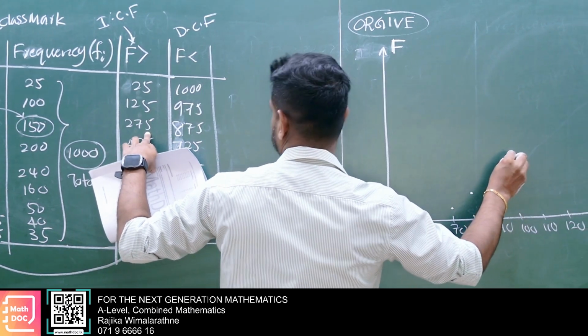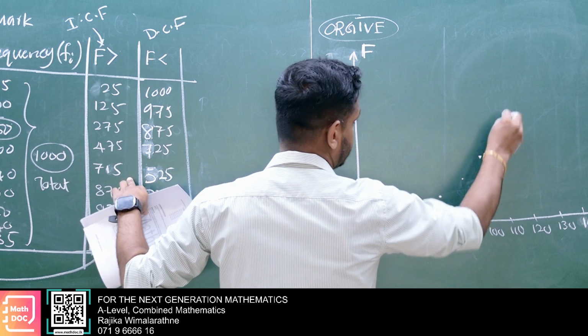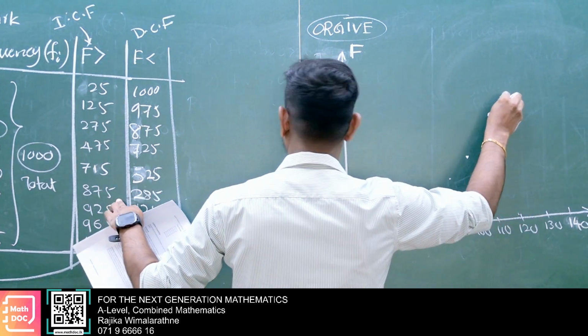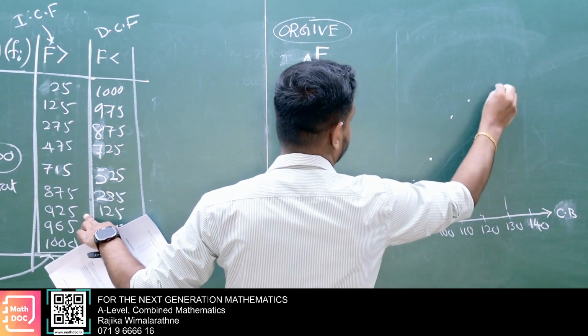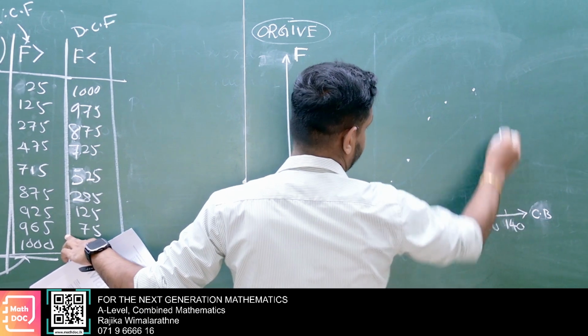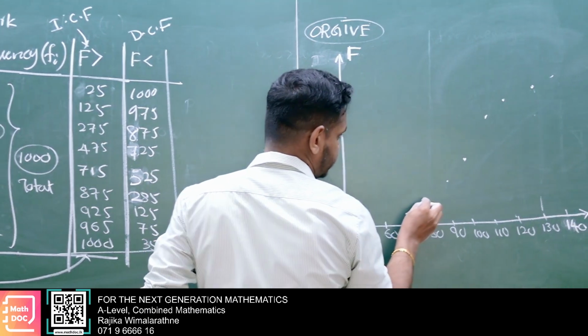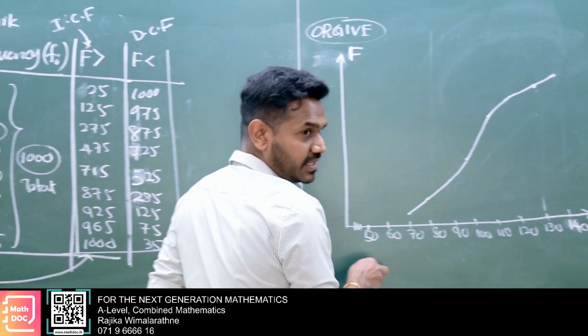You can sketch 100 with 475, 110 with 715, 120 with 815, then 875, 925, then 965, and so on. Then this is called the increase in cumulative frequency graph.